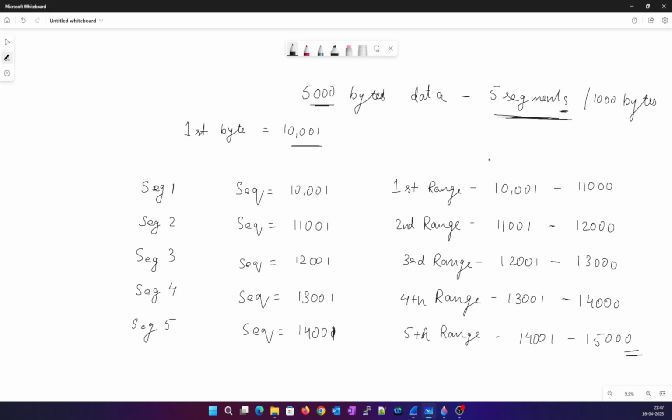And when these bytes are being transferred, each would receive an acknowledgement number from the server. Based on the acknowledgement number, the client would be sending the next byte in that particular segment. That byte would be the next sequence number. I hope this makes sense.